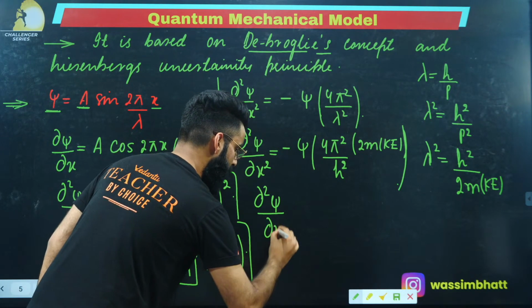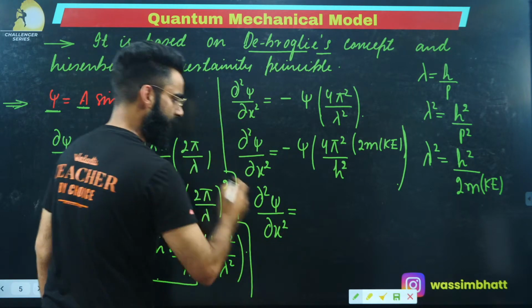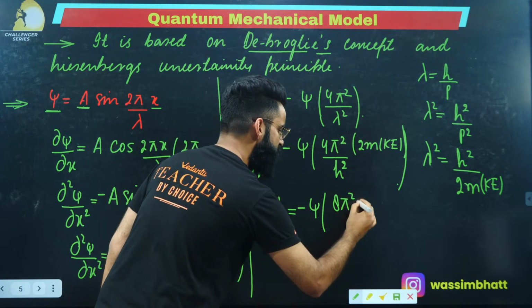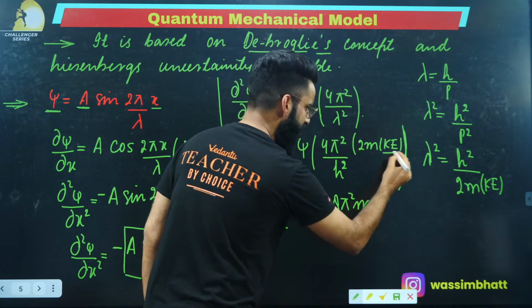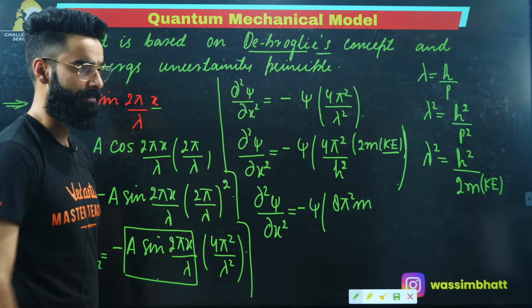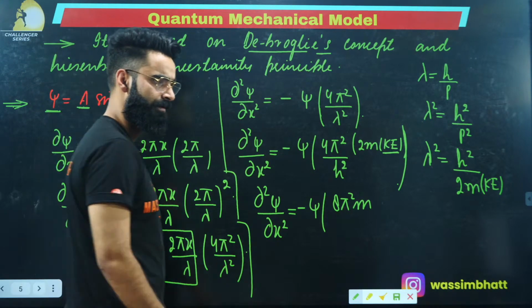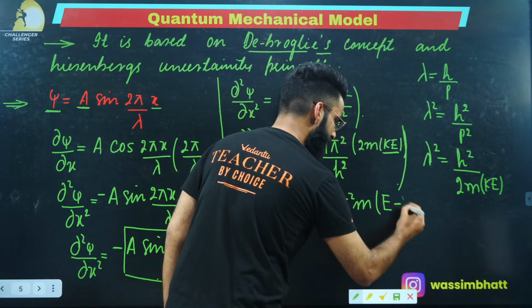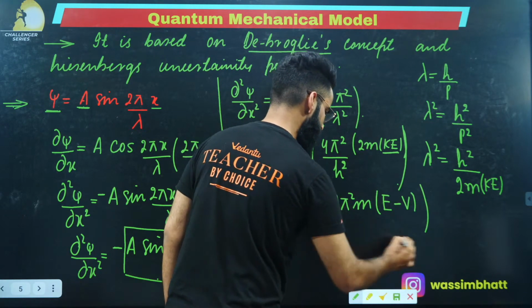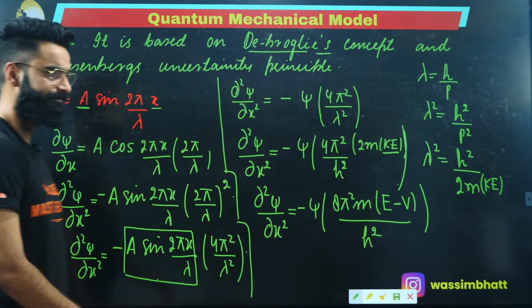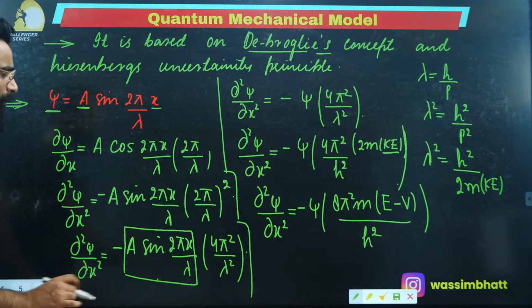Dou square psi upon dou x square is equal to minus times psi, correct? It's going to be 8 pi square m multiplied by kinetic energy. Kinetic energy of the electron can be written as total energy of the electron minus potential energy of the electron, right? Divided by h square over here, correct? Yes. Now people understand.